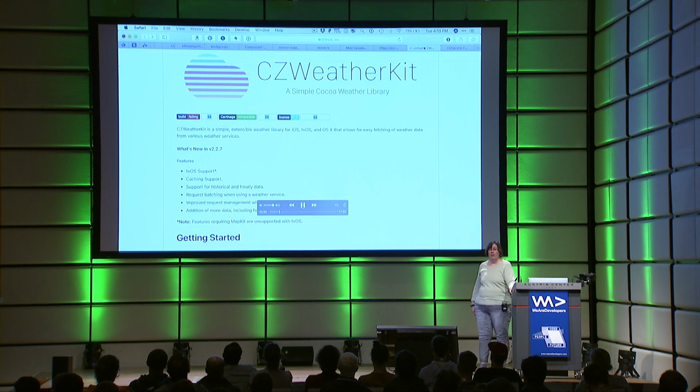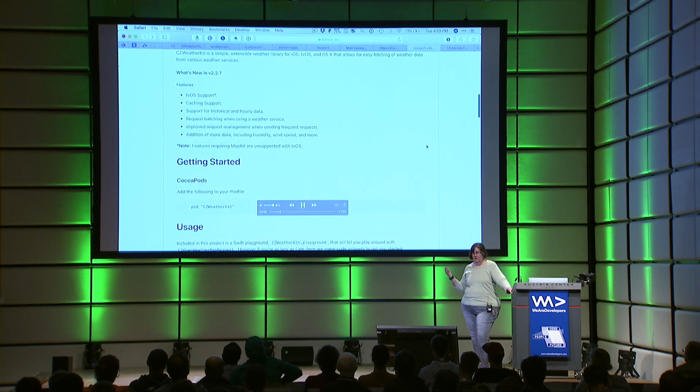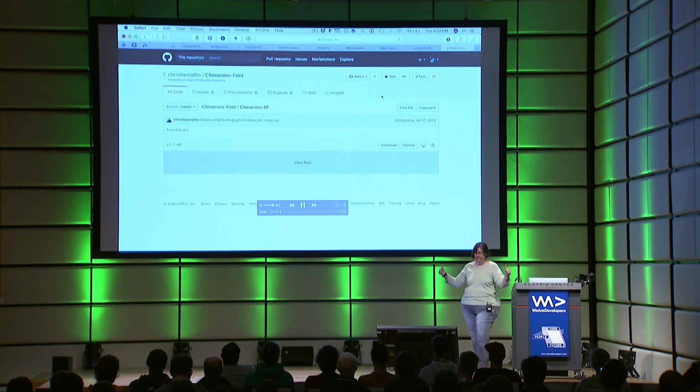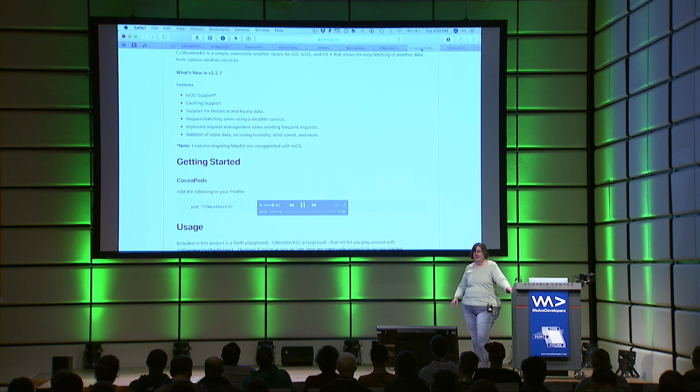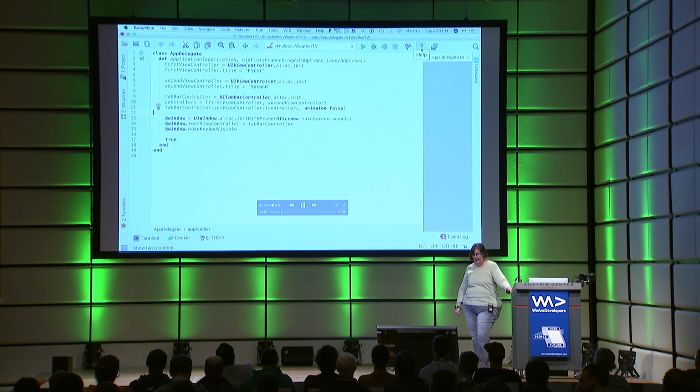We're going to use a CocoaPod. This CocoaPod is called CZ Weather Kit. It's a nice little thing that lets us go out to the web and get the current weather conditions from wherever. And it's a CocoaPod. And it comes with tvOS support. Woohoo! You also want to use the ClimateCons font with that CocoaPod so that you get nice, cool little weather logo, weather symbols with your current conditions. So that's kind of cool.